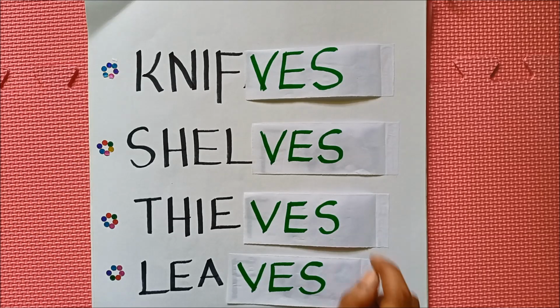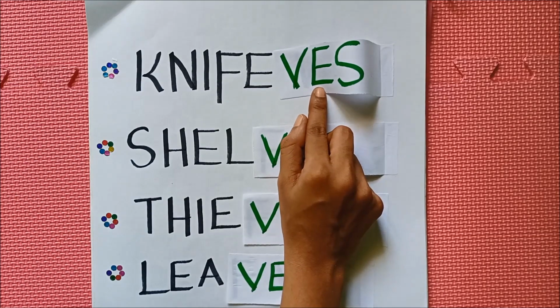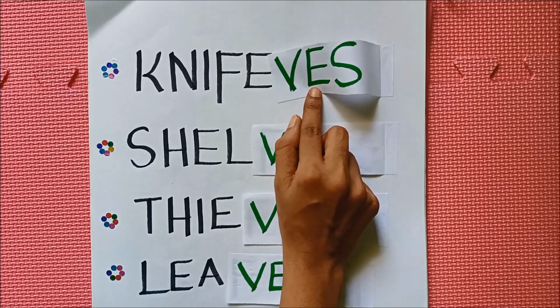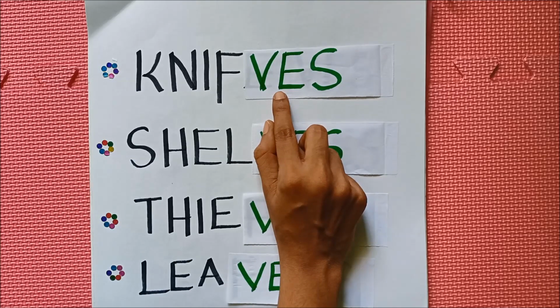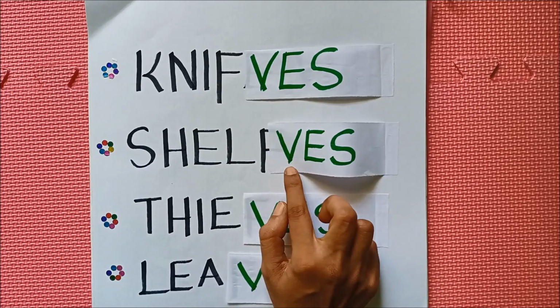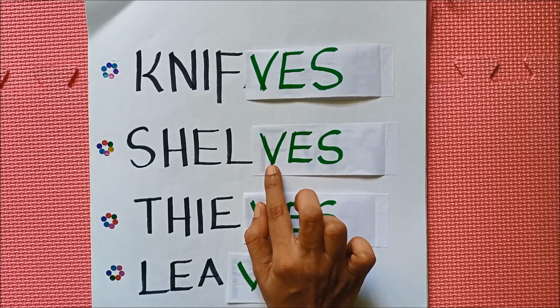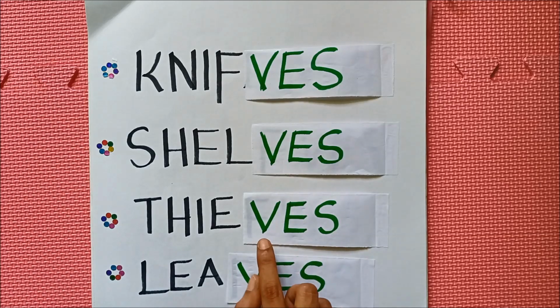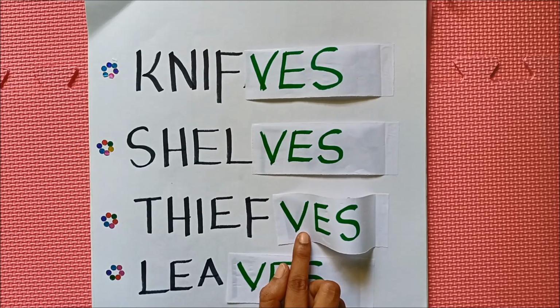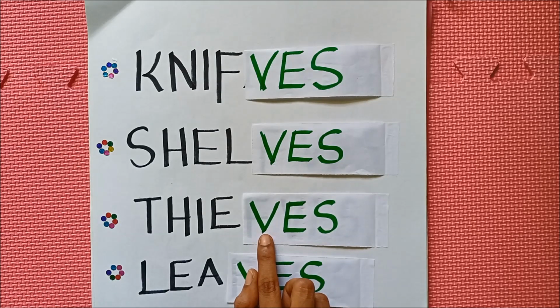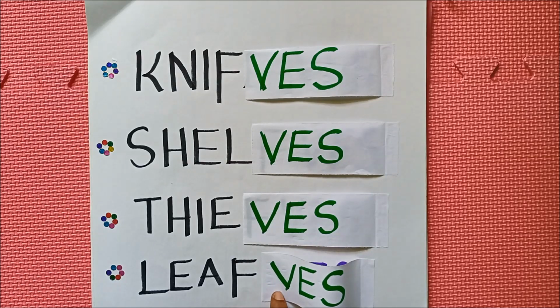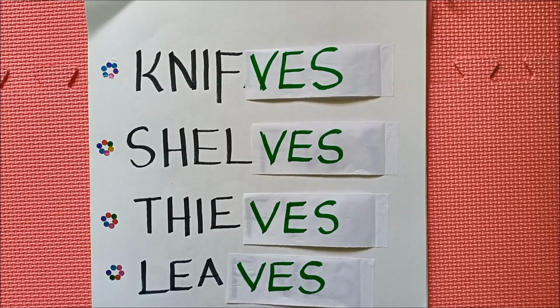Shall we read it once again? Wife. It ends with FE. So what do we have to do? We have to add VES. So knives. Shelf. It ends with the letter F. So what do we have to do? We have to add VES. Likewise, thief. It ends with the letter F. So we are adding VES, thieves. Leaf, leaves. Have you understood this, students?